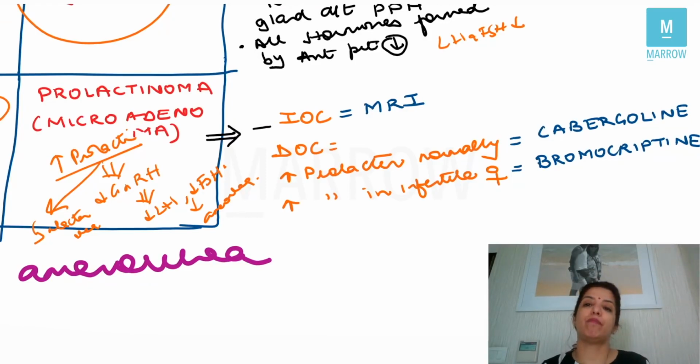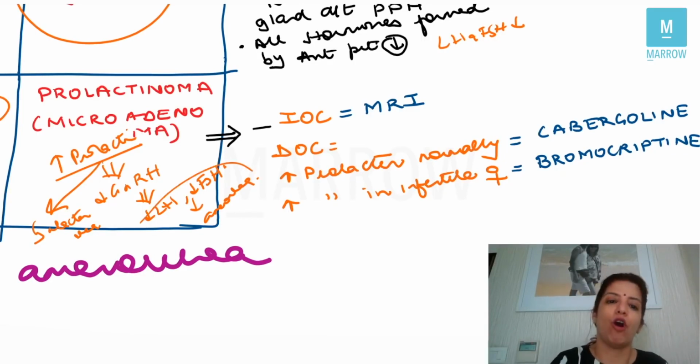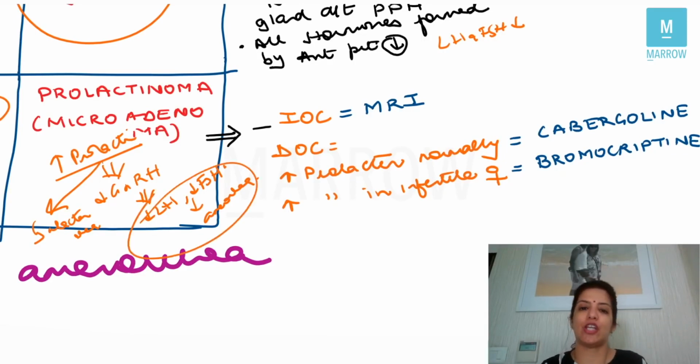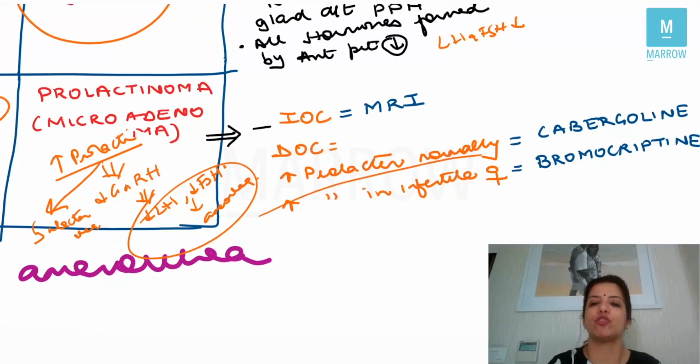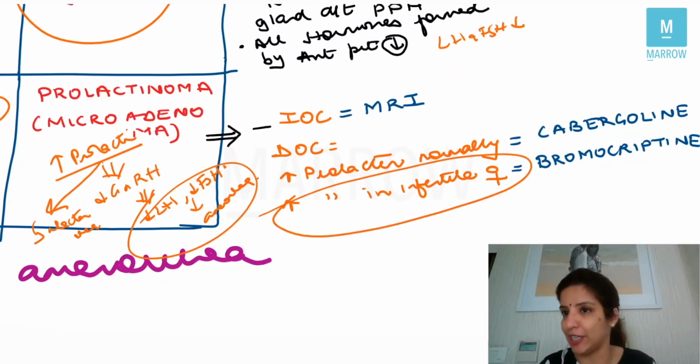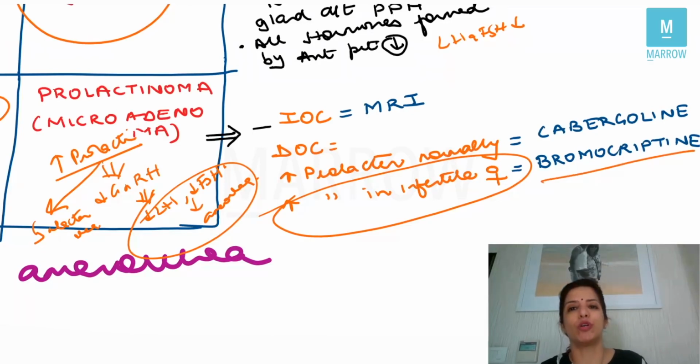If the prolactinoma patient is coming to you not to get treatment of prolactinoma, but because she has infertility, obviously, if she has decreased LH and decreased FSH, she is going to come to you with a complaint of infertility. So if the patient is coming to you because of infertility, then you are going to give bromocriptine, because bromocriptine not only decreases the prolactin levels, it also brings about ovulation.